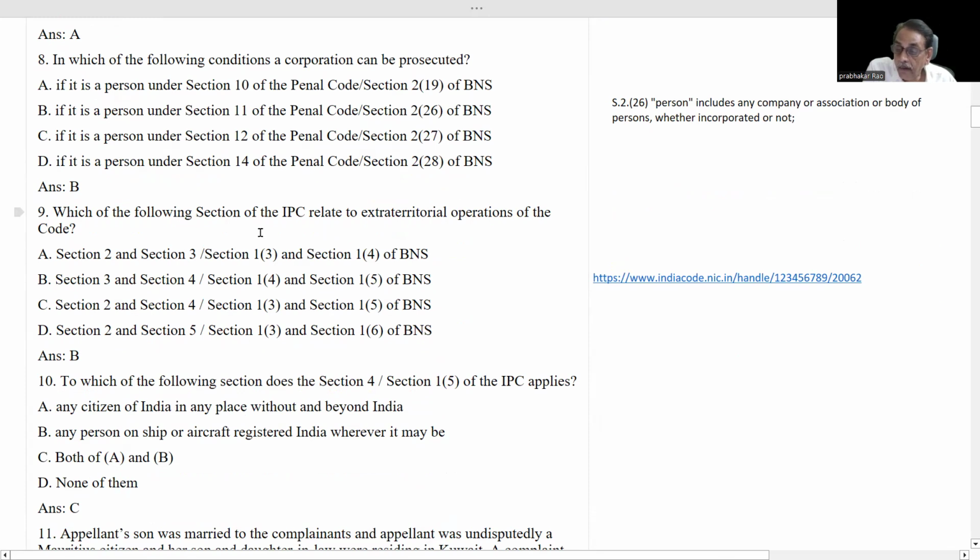Which of the following sections of the IPC relate to extraterritorial operations of the code? What is this extraterritorial operation? What is this intra-territorial operation? We have to understand it very clearly. Let us go to the act and we'll see it.